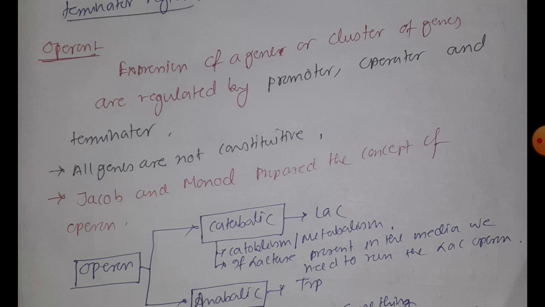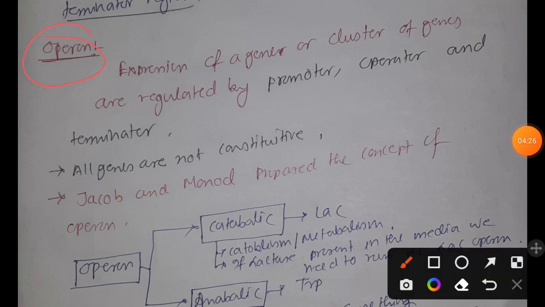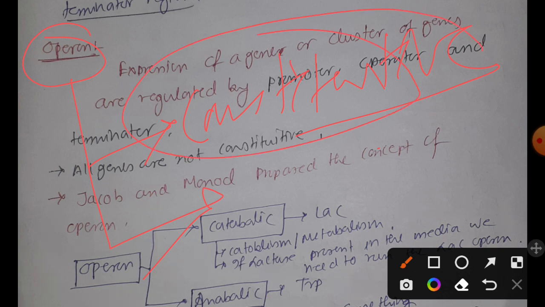In case of regulatory gene, remember it very clearly, we have the operon system. An MCQ may come asking for what kind of gene you can find the operon system. Do we require any regulation of expression in case of constitutive gene, because they are activated all the time inside the cell?